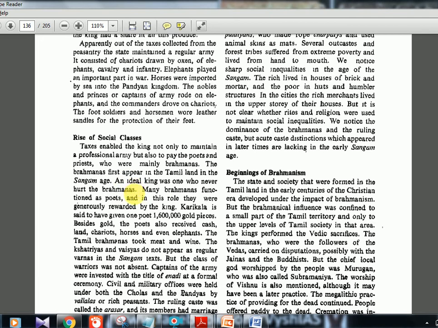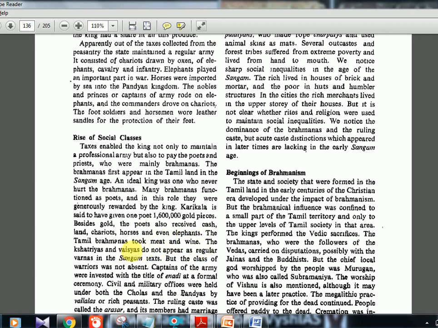Many Brahmins functioned as poets, and in this role they were generously rewarded by the king. The Karikala king is back here now. Karikala gave one poet 16 lakh gold pieces. Besides gold, the poets also received cash, land, chariots, horses, even elephants. Tamil Brahmins took meat and wine. So Tamil Brahmins are eating meat and wine. These are strange facts which UPSC will pick up. They got all these kinds of gifts.